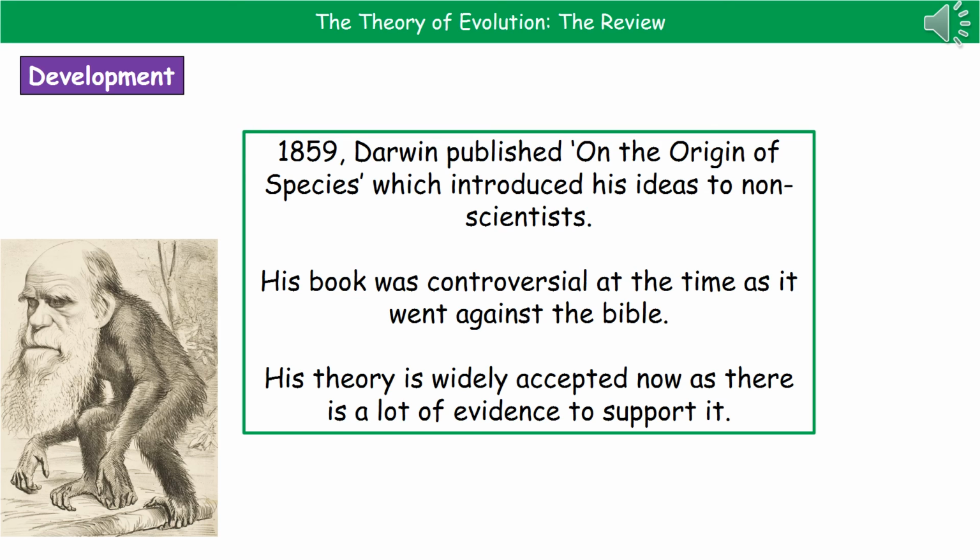You can see the picture in the bottom left there was one of the pictures used in the national newspapers to just mock him for saying that both humans and chimpanzees had a common ancestor. Obviously today we do not mock Charles Darwin because we know that his theory is correct, because we've got a huge amount of evidence through the fossils, through DNA evidence that support it. So this is why we now accept his theory so widely, whereas obviously at the time he published it was very controversial because it did go against the Bible and obviously the Word of God.